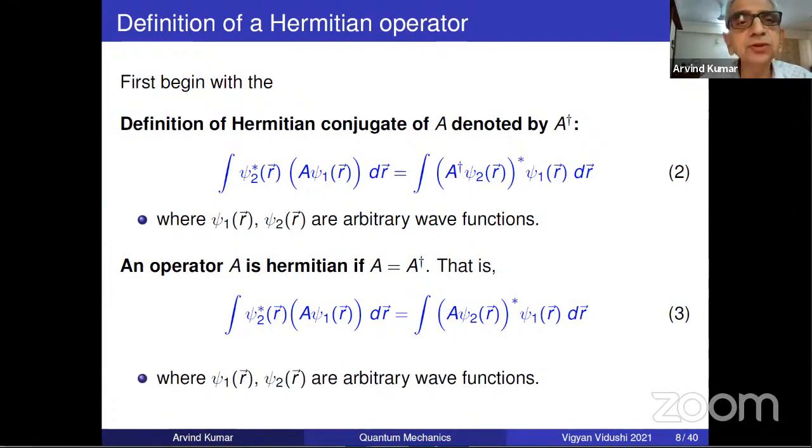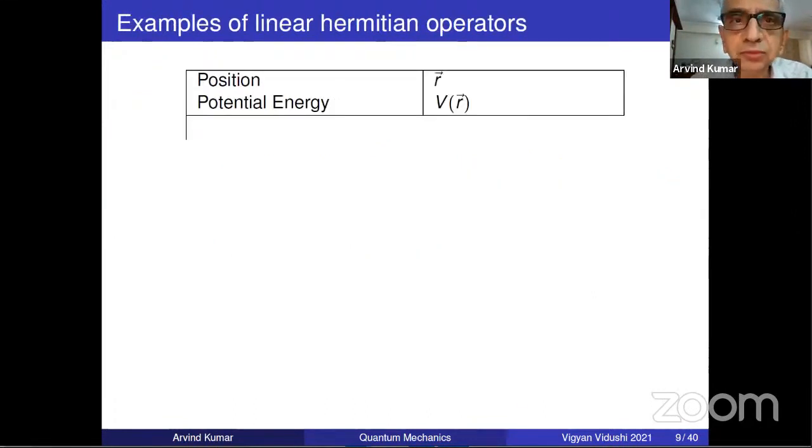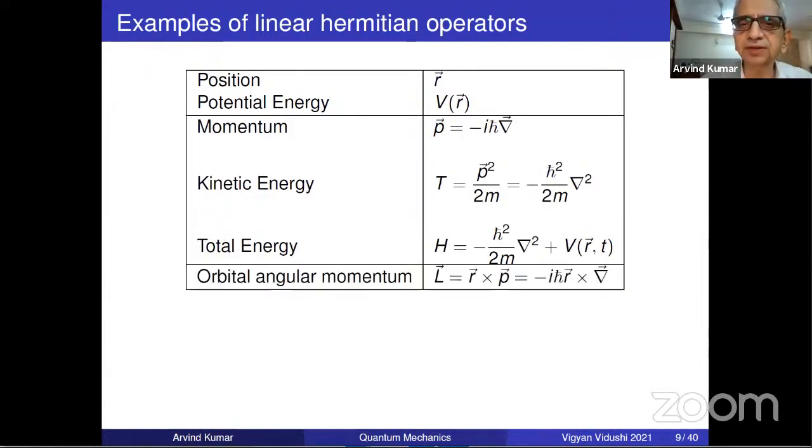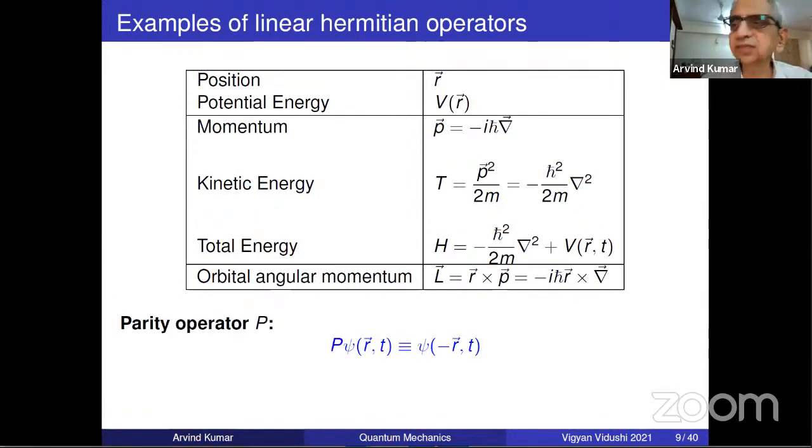Where psi1 and psi2 are arbitrary functions. Now, instead of talking in very general terms, it is best to fix attention to some 6-7 common observable operators that one comes across. We don't need to be absolutely general because it's unnecessary. We always talk of only these operators in quantum. So here is a table which you should inspect and know very well.